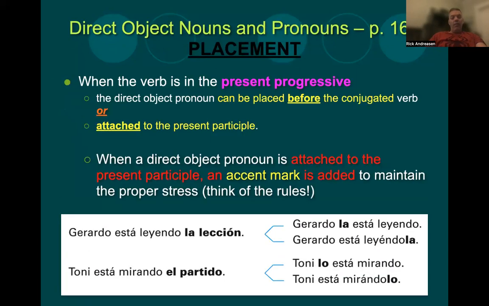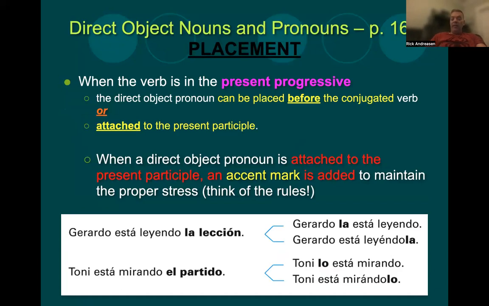Okay, now what about when we just finished learning the present progressive tense? That's the form of estar with ando or yendo, right? Estoy comiendo, estás hablando. In those cases, we have the same thing. We have two different verbs. It can go before the conjugated verb, which is the form of estar, or at the end of the present participle. And again, it gets attached to it. So it actually becomes part of that word.